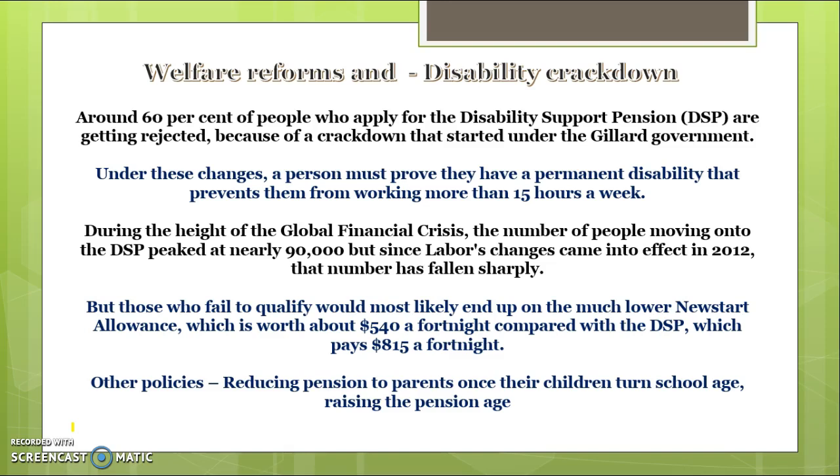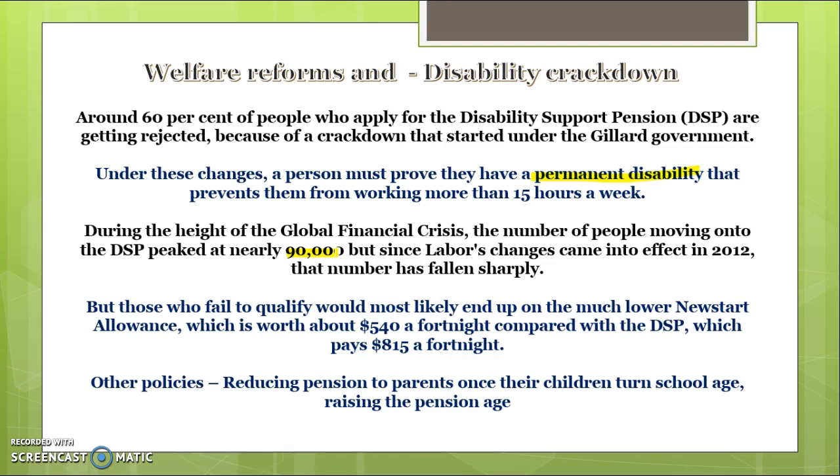The first one is the crackdown on the disability support pension. Okay, under the Gillard government, and it's continued recently, they put policies in place where a person must prove they have a permanent disability that prevents them from working more than 15 hours a week. So they've stepped in and said too many people are claiming disability support that don't really need it. We want only people that have a permanent disability that prevents them from working to claim this disability support pension. So during the GFC, too many people moved onto the disability support pension, nearly 90,000. And in the last couple of years, they've tried to limit that amount significantly, so only people that legitimately deserve disability support pension are receiving it.